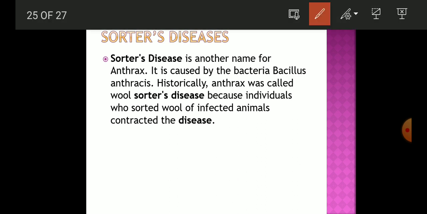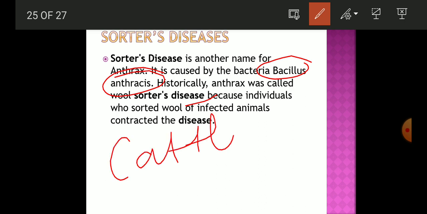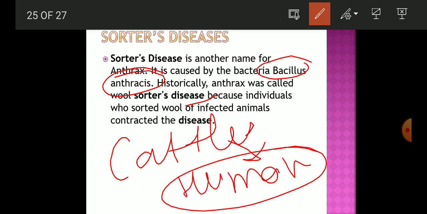The name of this bacteria is Bacillus anthracis, and it is very common in cattle, and it is transferred to human beings, especially those related to this field for rearing purposes.